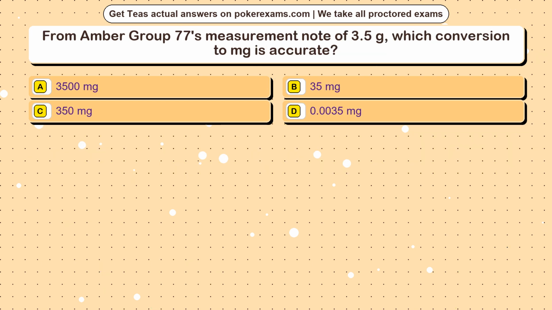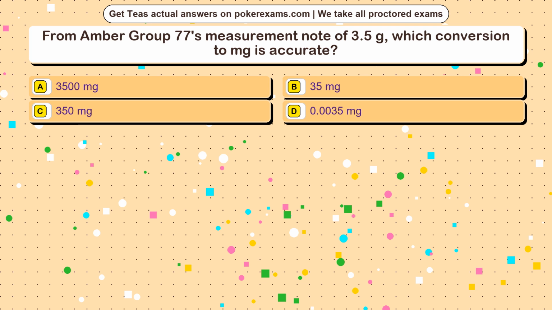Question 11. From Amber Group 77's measurement note of 3.5 g, which conversion to mg is accurate? Option A, 3,500 milligrams. Option B, 35 milligrams. Option C, 350 milligrams. Option D, 0.0035 milligrams.